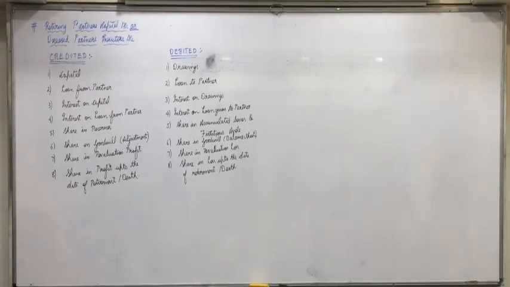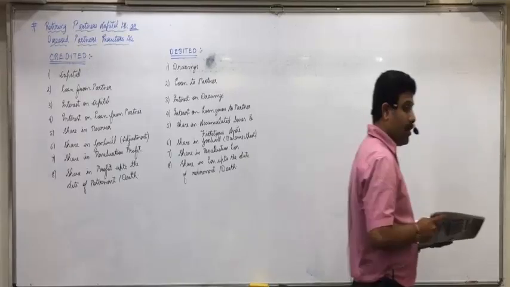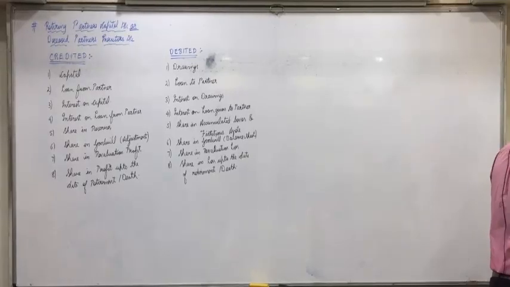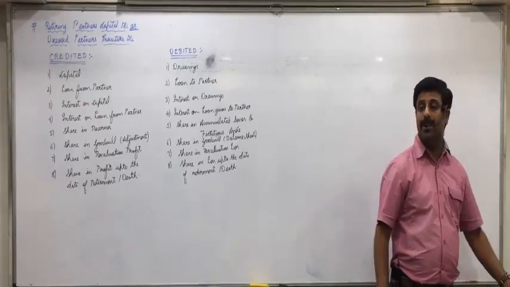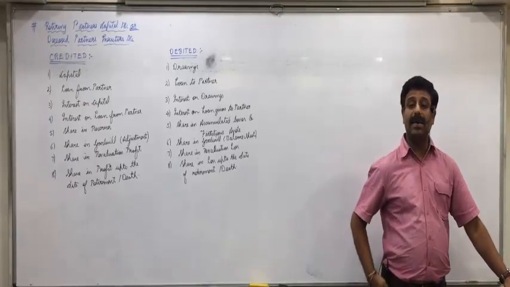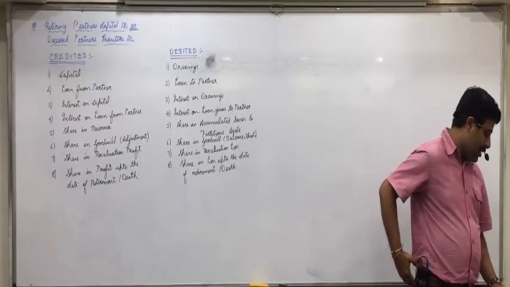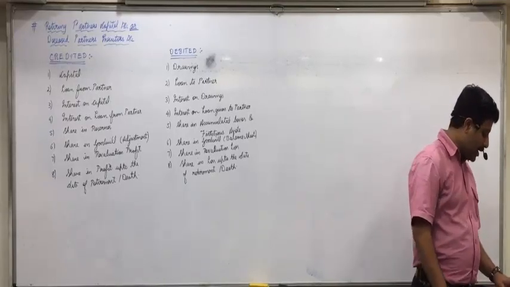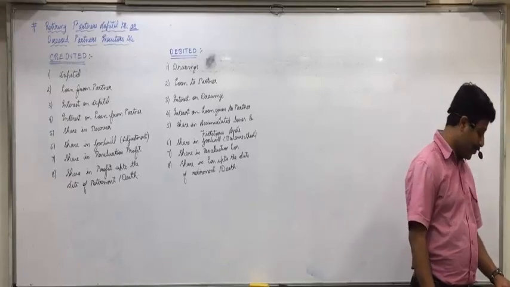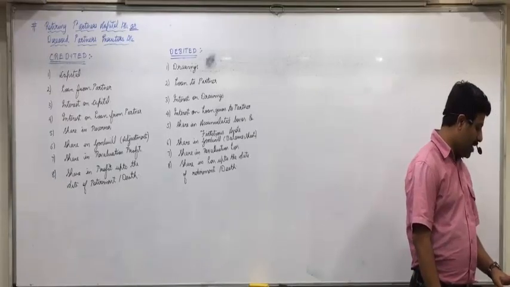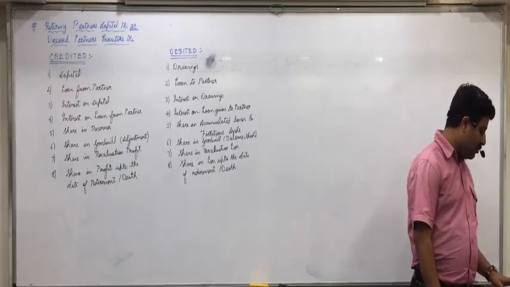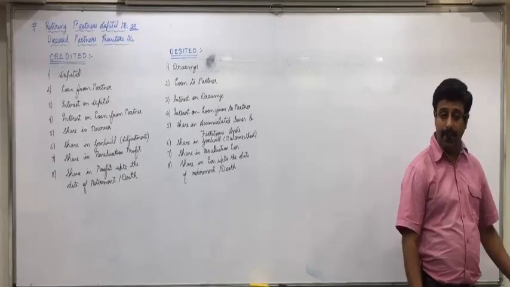Executor's account, page 272, question 17. C, S and T are the partners of a firm sharing profit and loss in the ratio of 2:1:2, that is 2/5, 1/5, 2/5. The balance sheet of the firm on 31/3/17 was as under.